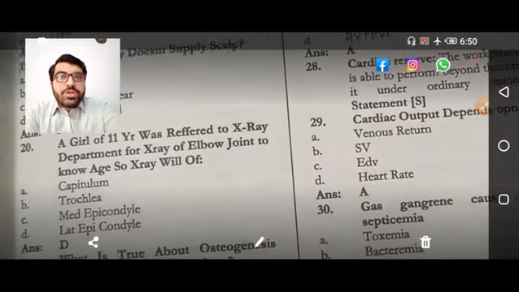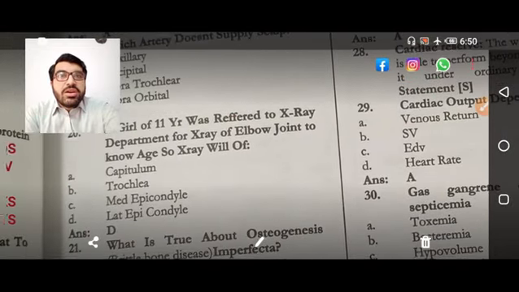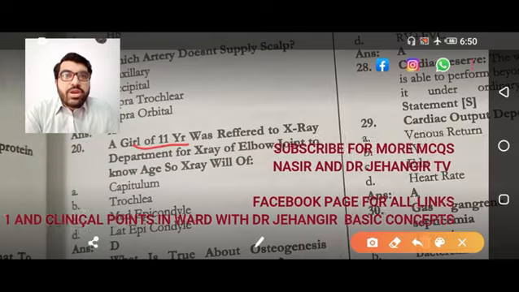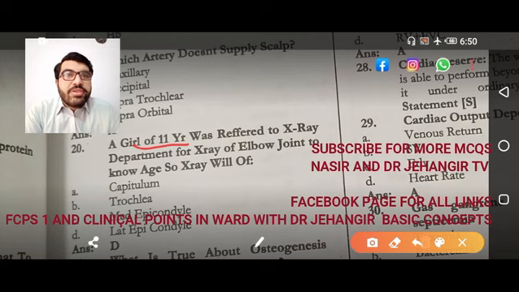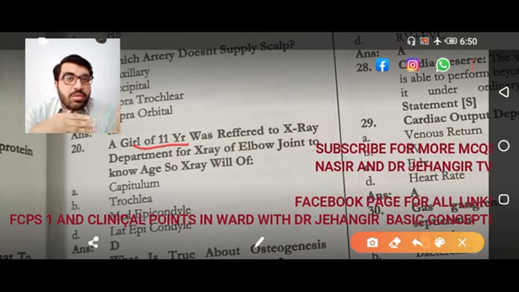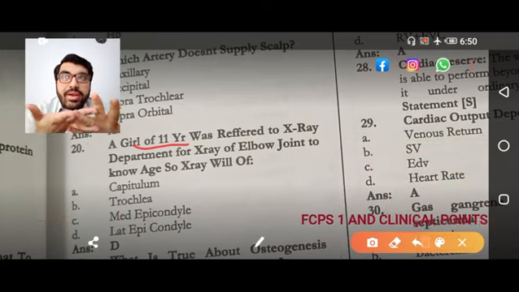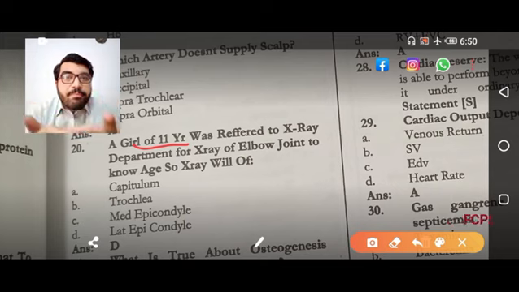So MCQ number 20, that is a girl of 11 years was referred to X-ray department for X-ray of the elbow joint to know the age. Now there is a mnemonic for this. If you study this MCQ and just utilize it, that is the lateral epicondyle, then you will correct it in the exam. But we have to study it smart.